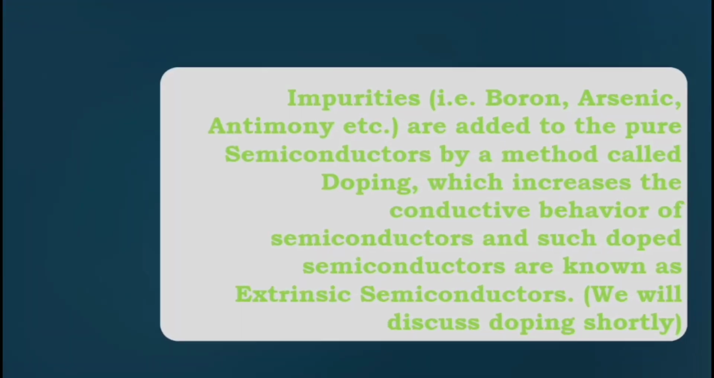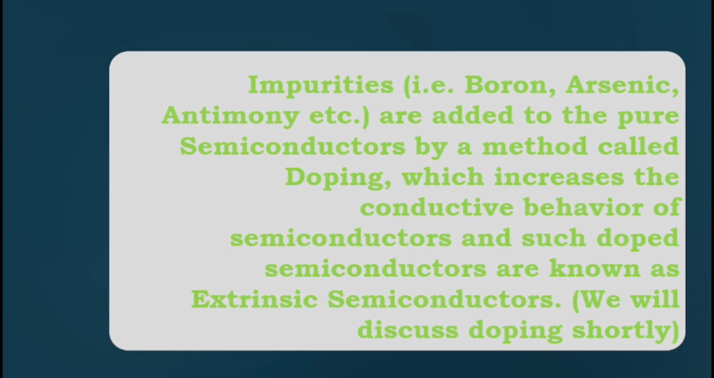Extrinsic semiconductors. Impurities such as boron, arsenic, antimony, etc. are added to the pure semiconductors by a method called doping, which increases the conductive behavior of semiconductors, and such doped semiconductors are known as extrinsic semiconductors.